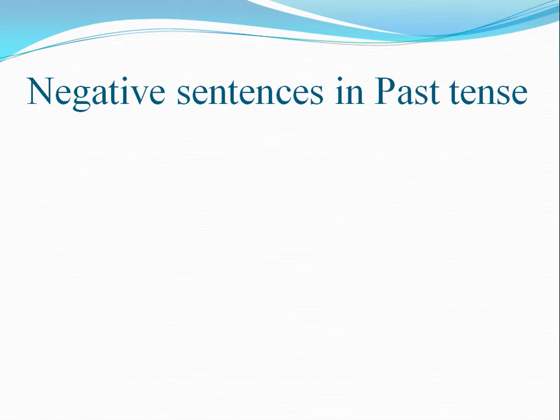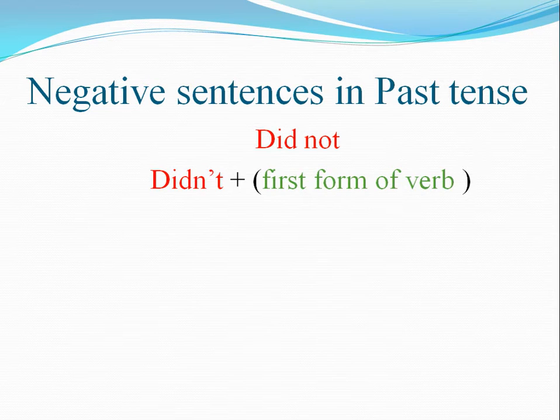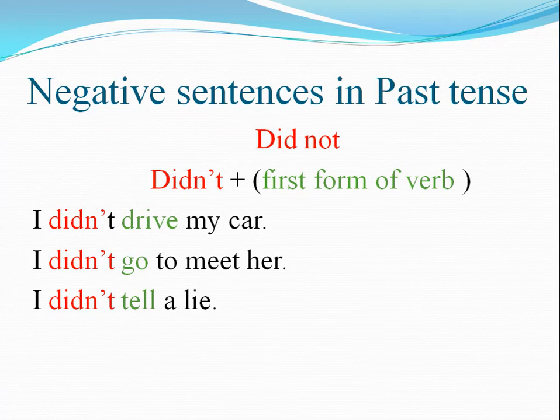Now let us make negative sentences in past tense. While making negatives, we remember in the present tense we used do not, and now we will be using did not. Did not can be contracted into didn't, plus the first form of the verb. Remember, the first form of the verb. So: I didn't drive my car, I didn't go to meet her, I didn't tell a lie, I didn't break that vase. It is very easy. You just have to add did not in the simple sentence and change the second form into the first form.